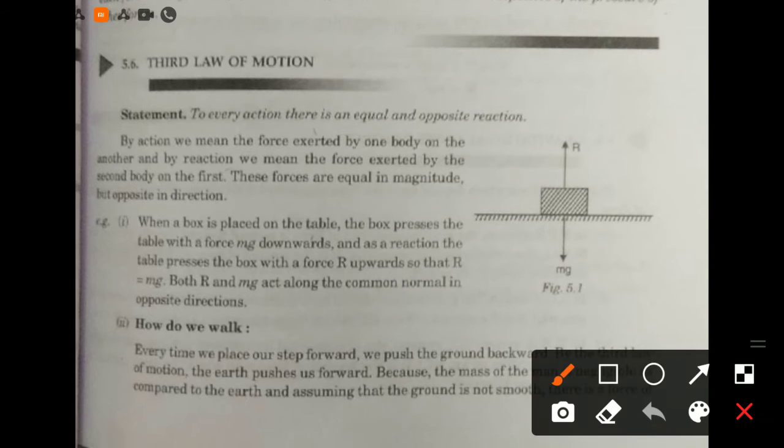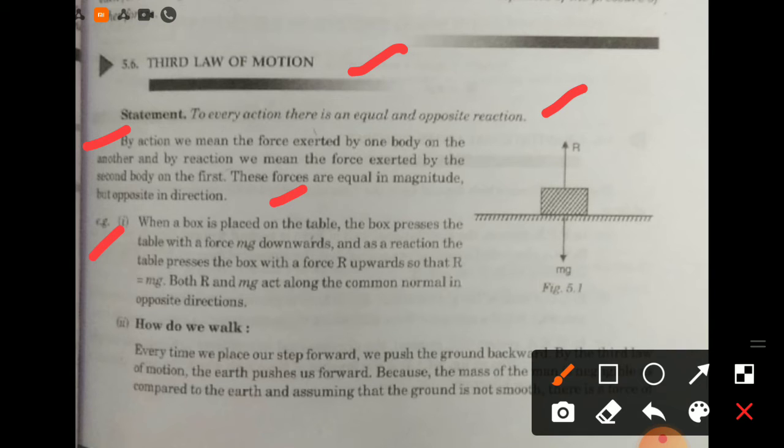Now, the third law of motion statement is, to every action there is an equal and opposite reaction. By action we mean the force exerted by one body on another, and by reaction we mean the force exerted by the second body on the first. These forces are equal in magnitude but opposite in direction.